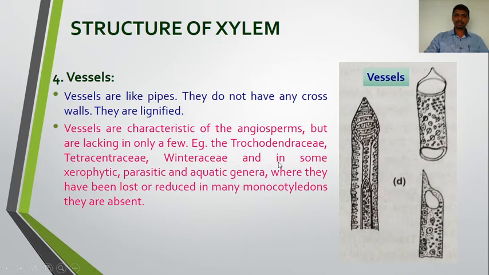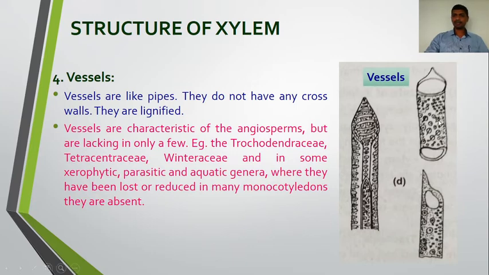I am not talking about a fine diameter. A fine diameter is a characteristic of the fibers. Here it has a small diameter. Here, if you see the diameter of the vessels, it is large. So vessels are like pipes. I said these are large pipes having a short length. They do not have any cross walls and they are lignified.